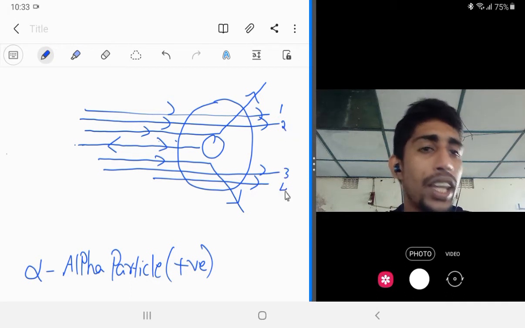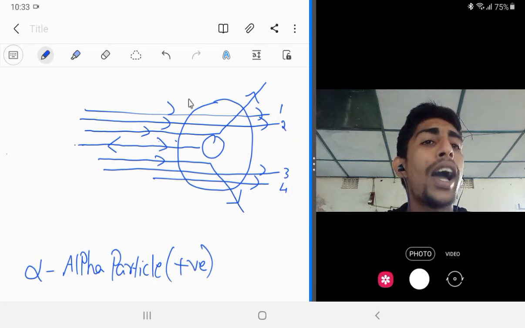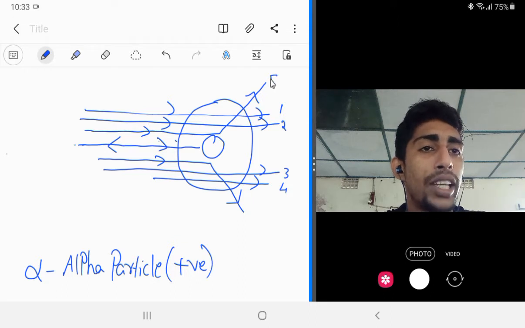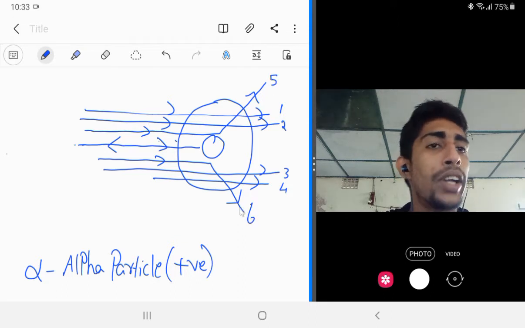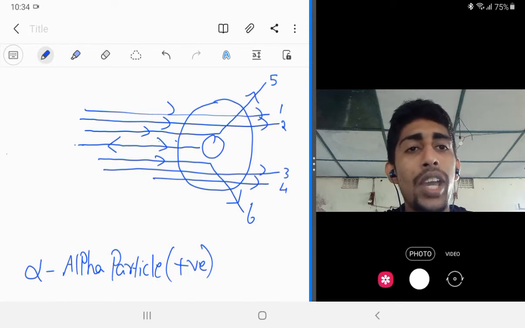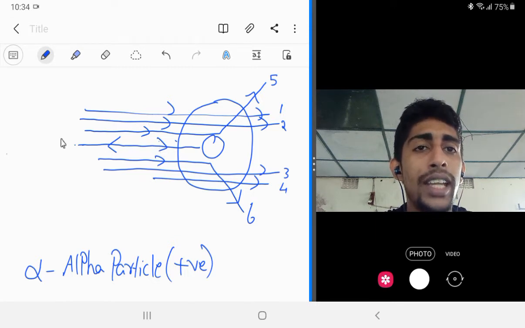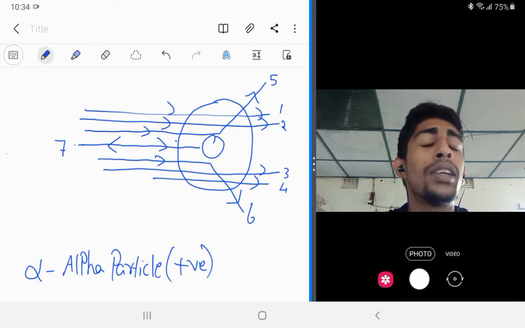You can see here that. And very few alpha particles pass through the gold foil with a deviation by a small angle, and very few alpha particles bounce back, or they reflect by 180 degrees.